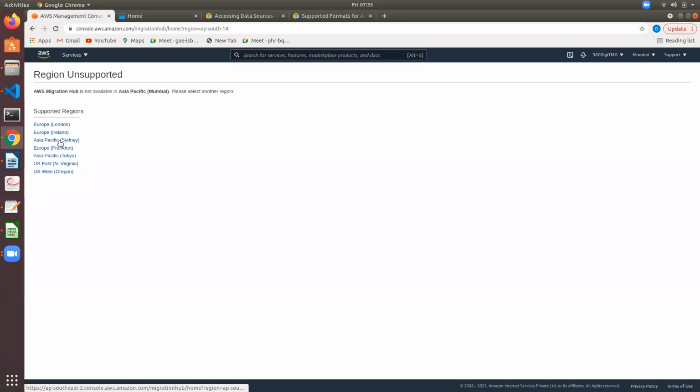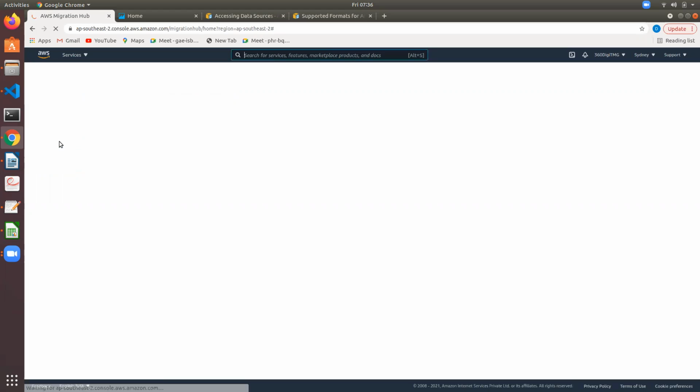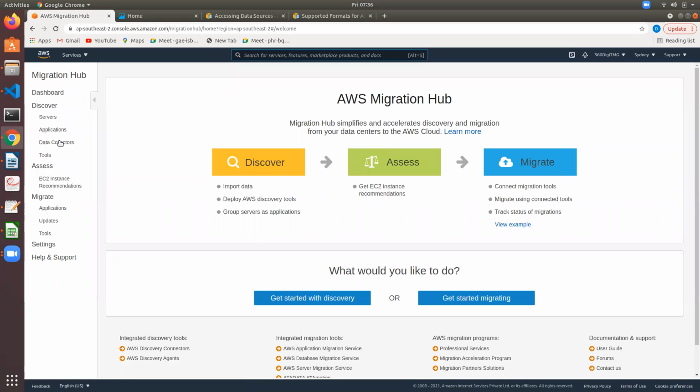Let's say to Sydney. Yeah, here you can start discovery and get started migrating. And if you have local servers, you can migrate them to EC2 instances, convert them to an image and write them to EC2 instances. Servers, applications, data collectors.